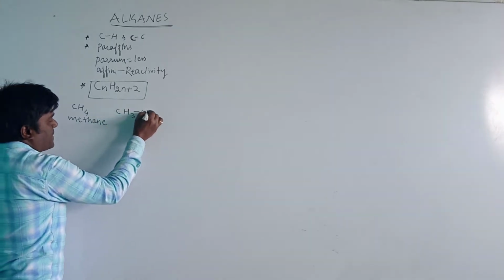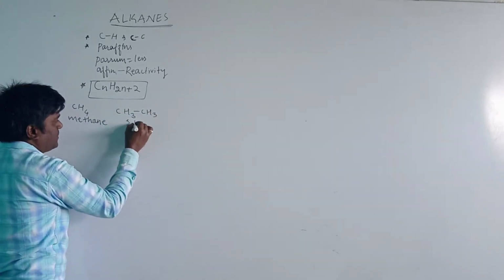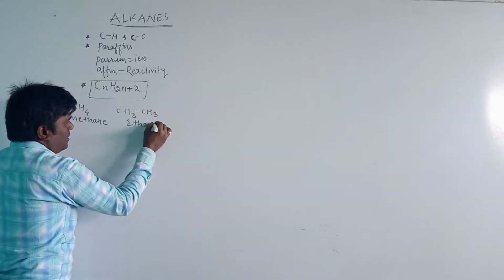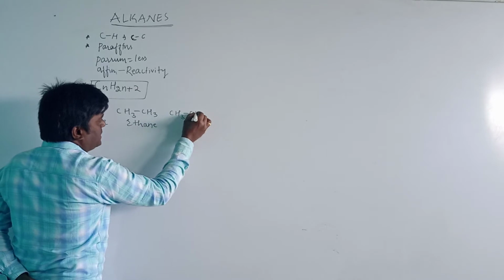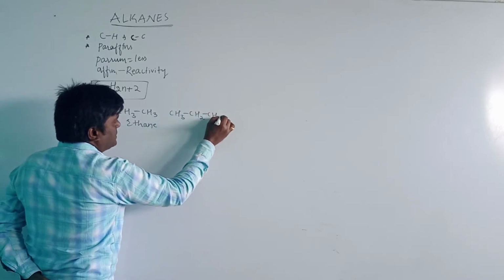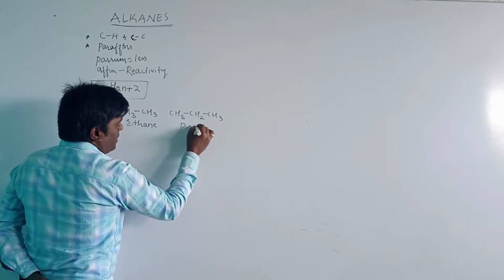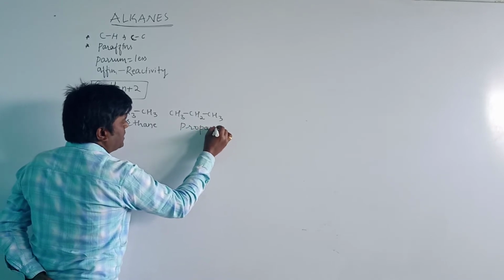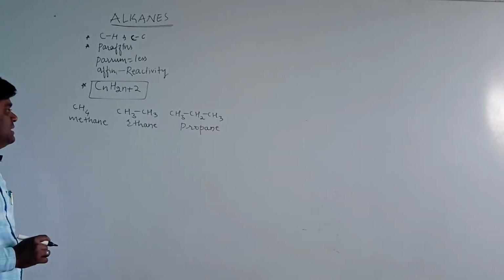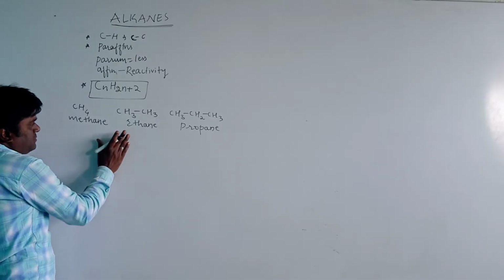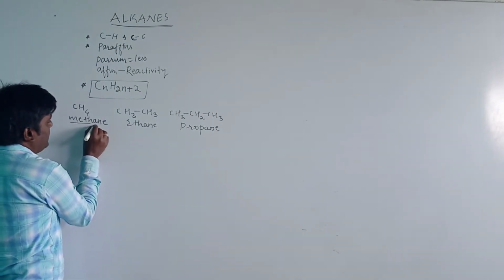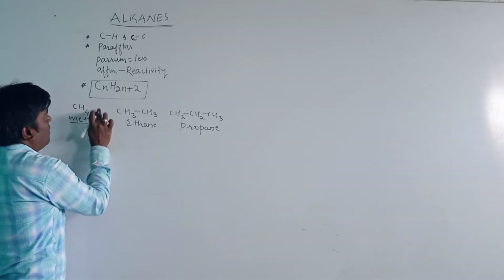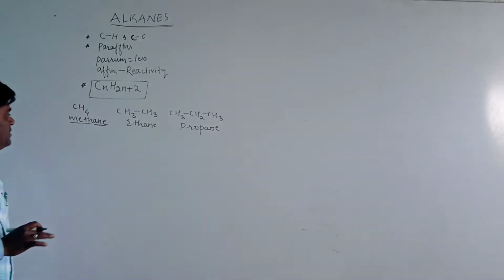CH3CH3 is ethane. CH3CH2CH3 is propane. These are aliphatic hydrocarbons containing carbon-carbon single bonds. Here meth is the root word, and ane is the primary suffix for the alkanes. The primary suffix for the alkane is ane.